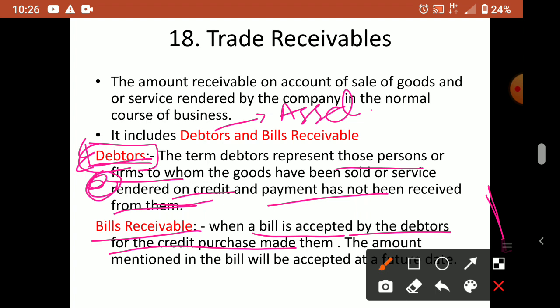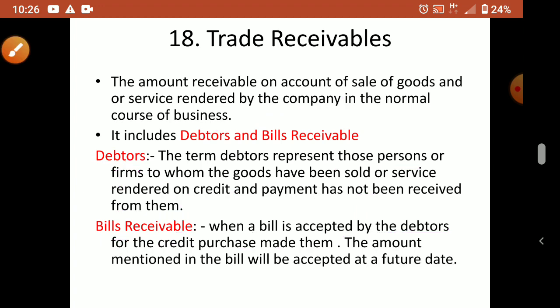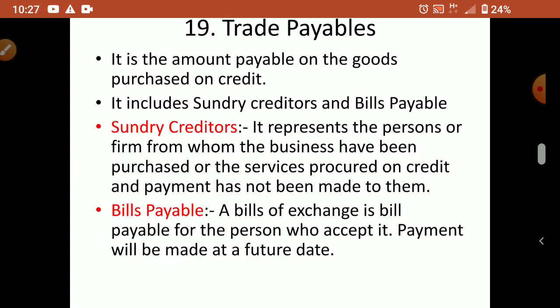Don't misunderstand, this bill is not the itemized bill we usually get from the shops. That printout list will come, no, not that bill, this is different. Okay, so that is trade receivables.